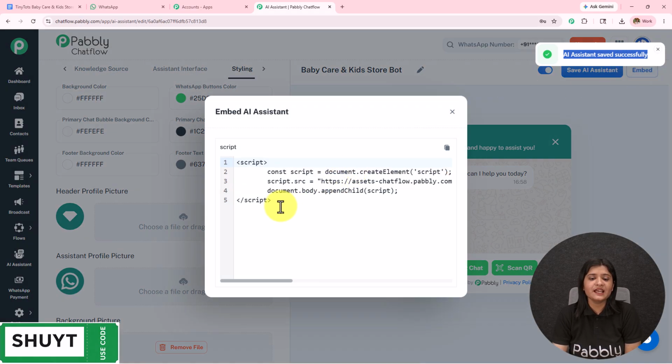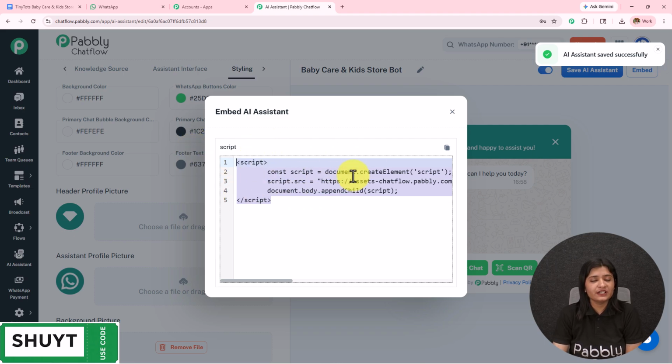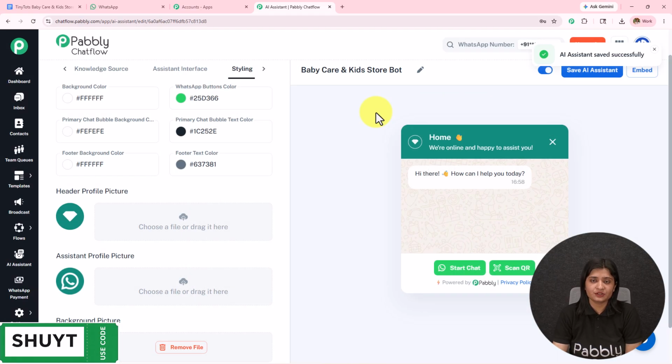Now you can embed this AI assistant using this code on your website, and whenever someone clicks on that, they will be redirected towards this WhatsApp conversation. Moving on towards the final part: how to enable this AI assistant for a particular group of contacts, a particular contact, or all the contacts.